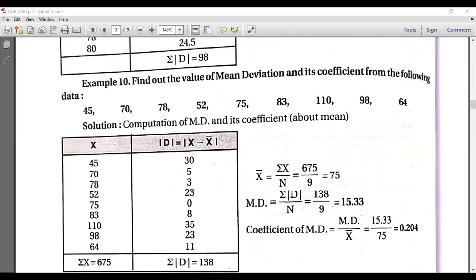Then mean deviation is equal to summation of modulus of d divided by n. 138 divided by 9, we get 15.33. Then the coefficient of mean deviation. Here we have solved through mean, so we'll divide by mean. The same problem you can solve. I'll give the assignment problem to calculate through median.